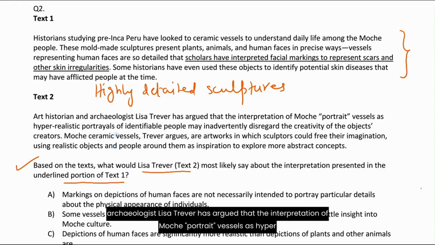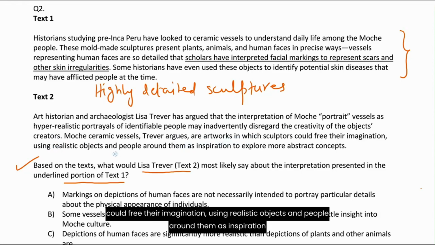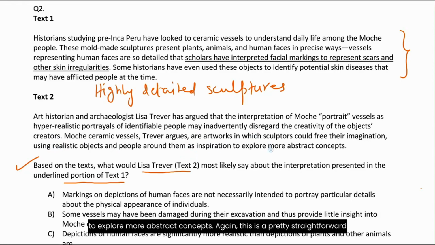Art historian and archaeologist Lisa Trevor has argued that the interpretation of Moche portrait vessels as hyper-realistic portrayals of identifiable people may inadvertently disregard the creativity of objects' creators. Moche ceramic vessels, Trevor argues, are artworks in which sculptors could free their imagination, using realistic objects and people around them as inspiration to explore more abstract concepts.